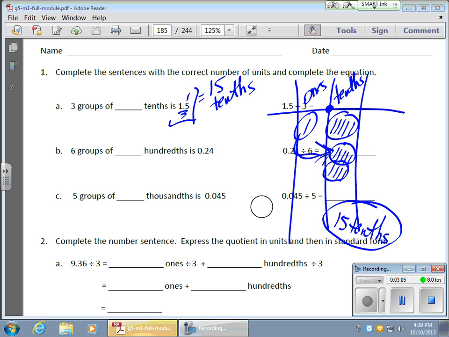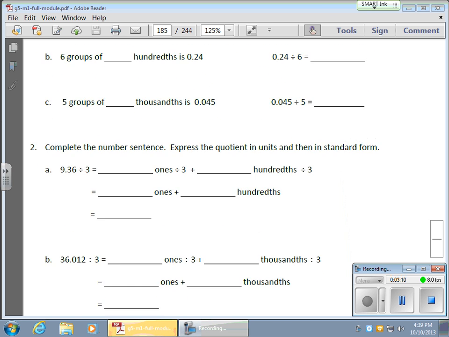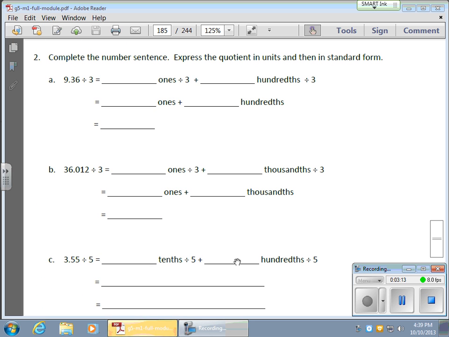Moving on. Let's go to something a little more complicated, I guess. Cruising down here, it breaks this up for you. Let's take a look at the first problem here. What we need to do is break things up according to place value. So they're asking for ones. If I have 9.36 divided by 3, I can break this up. We're going to divide everything by 3. First they want to divide the ones by 3. I have a 9 in the ones place. So I have 9 ones and hundredths now.